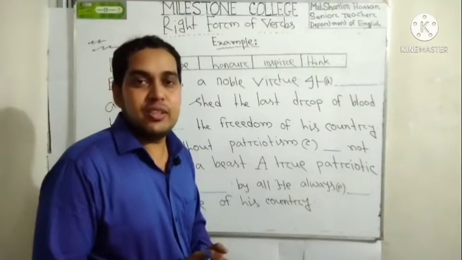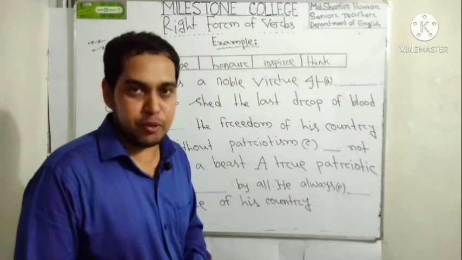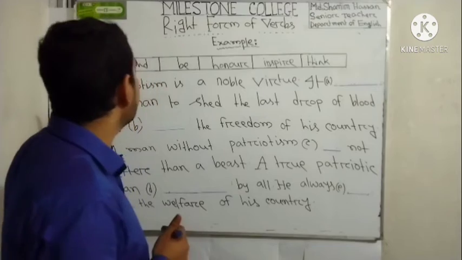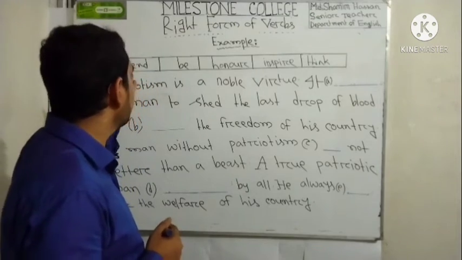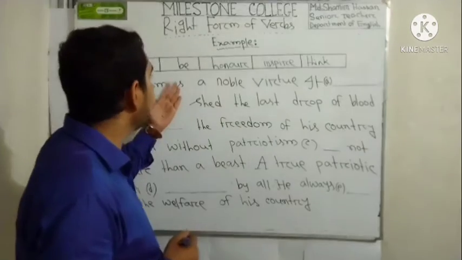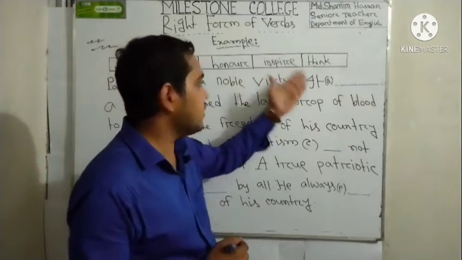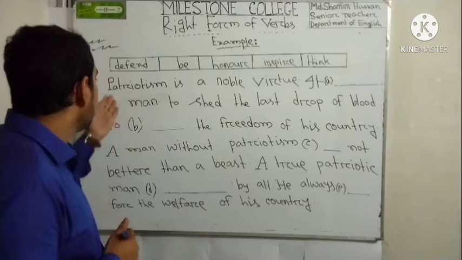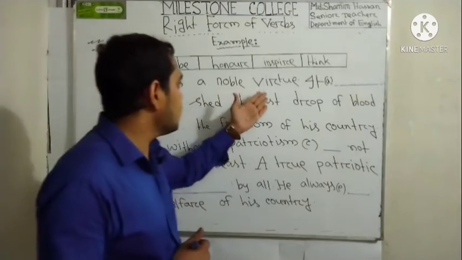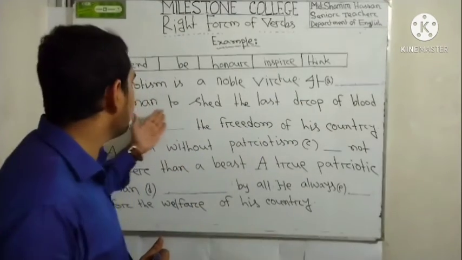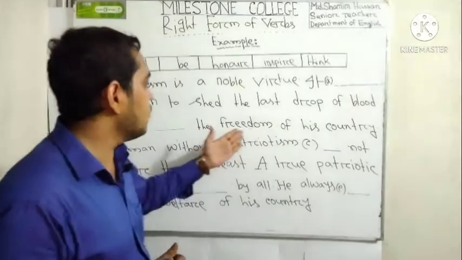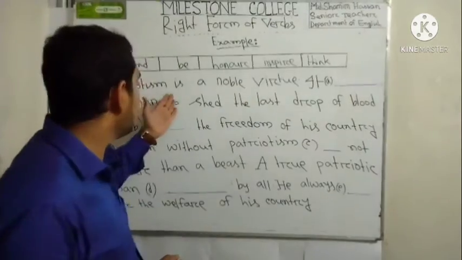My dear learners, let's practice right form of the verb, right? Here we see some words in the box. Suppose defend, be, honor, inspire, think, right? Okay, let's start reading. Patriotism is a noble virtue. It dash a man to shed the last drop of blood to the dash freedom of his country.